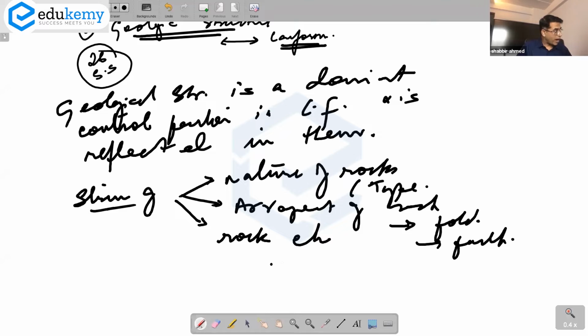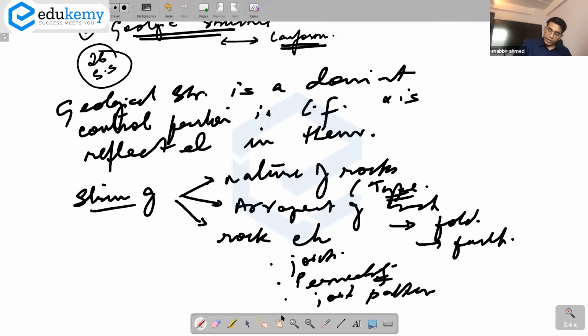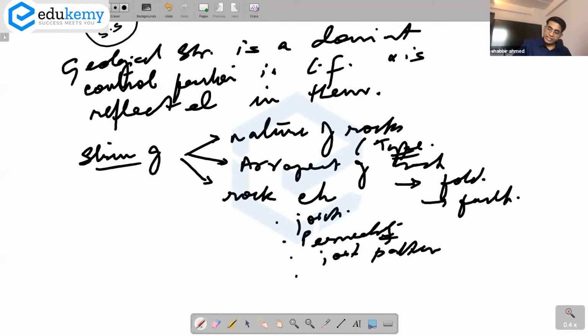But if it is used in the wider sense, then structure includes nature of rocks. Nature of rocks means type of rocks. Basalt, sedimentary rocks, igneous rocks. What types of rocks? Arrangement of rocks is about the presence of folds and faults, all those arrangements in terms of domes. And rock characteristics imply the presence of rock joints, and properties like permeability. It includes joint patterns and rock resistance. So rock characteristics are these 4-5 things.